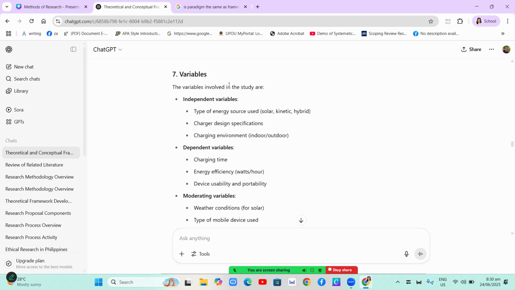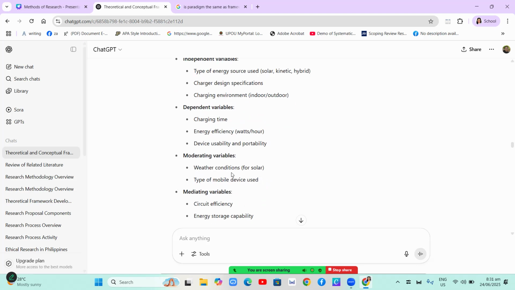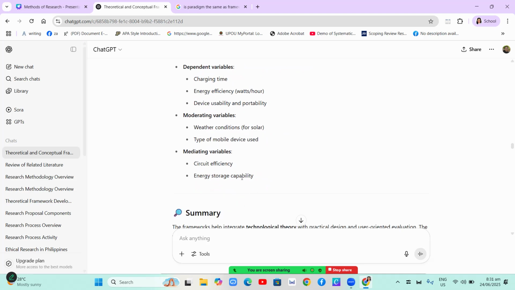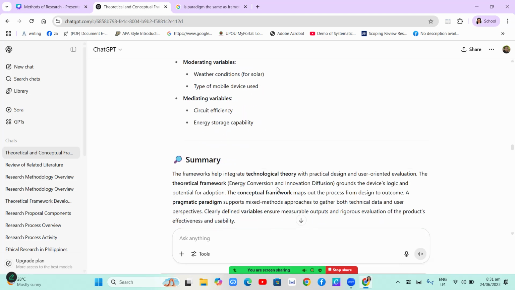So the independent variables, these are the variables that you use in your study, which you control. And the dependent variables are the output of what you have controlled in the independent variables. So the dependent are the output. Okay? And the moderating variables: weather conditions and type of mobile device used. And the mediating variables: the circuit efficiency and the energy storage capability.